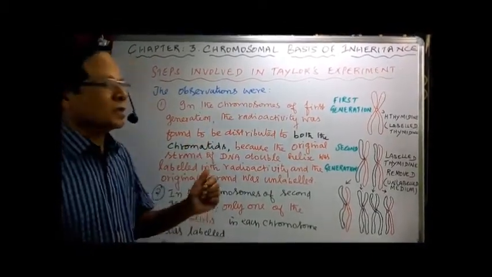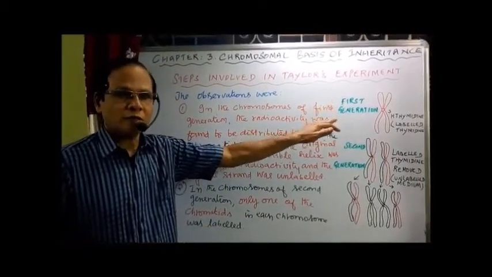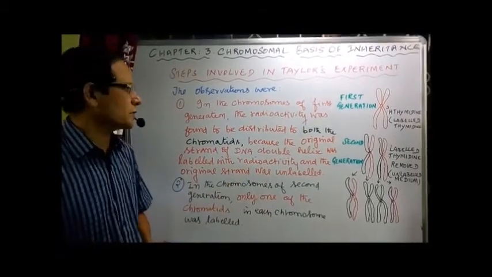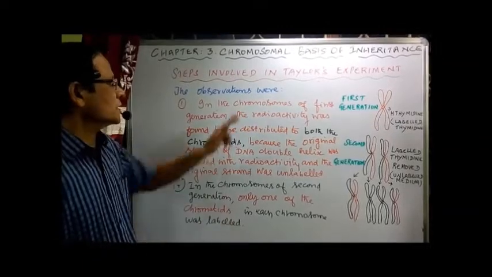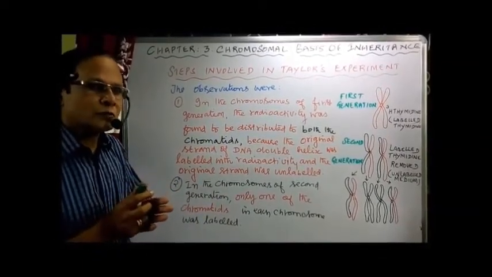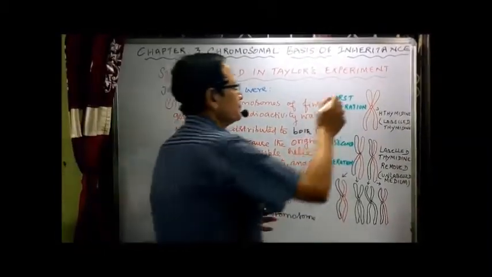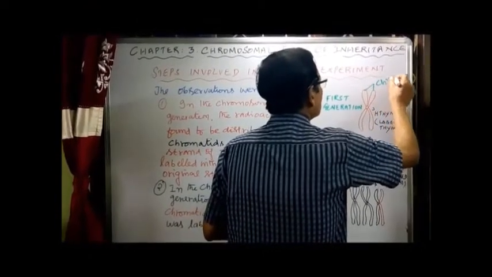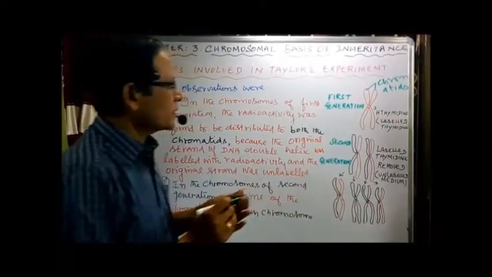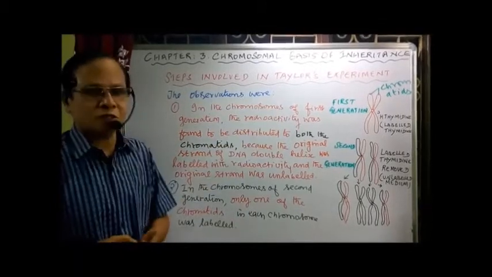Observation number 1. In the chromosomes of the first generation, which was grown in a medium with the labeled radioactive thymidine, that is considered the first generation here as per the syllabus, as per the book, the radioactivity was found distributed in both the chromatids. These two are the chromatids. So the radioactive thymidine was found to be distributed in both the chromatids of the first generation chromosomes.